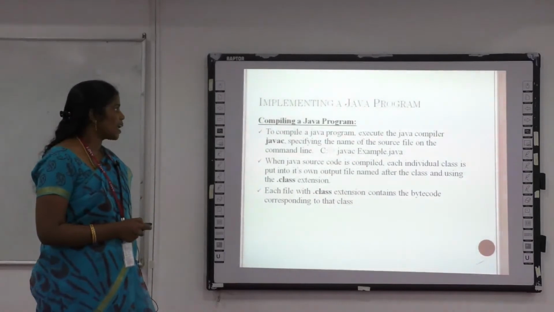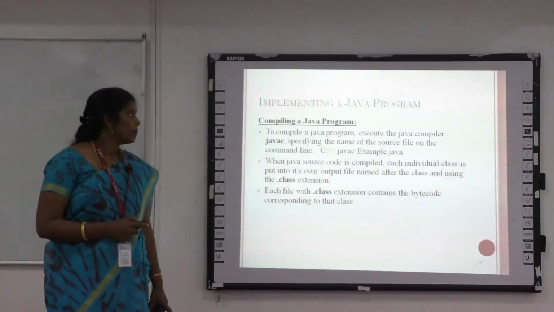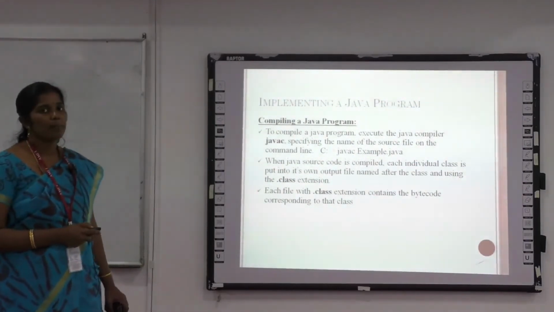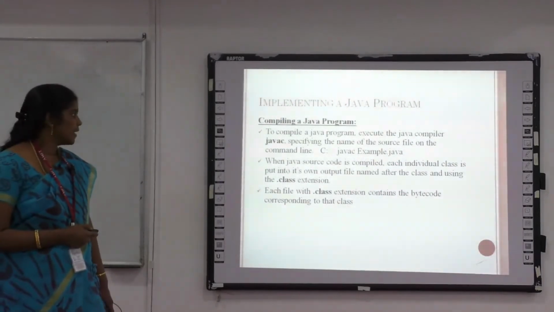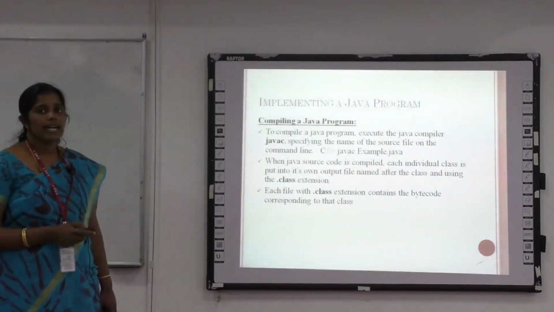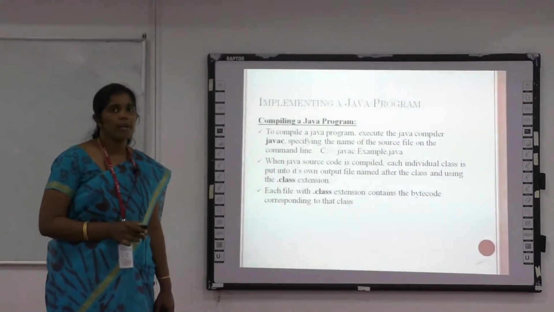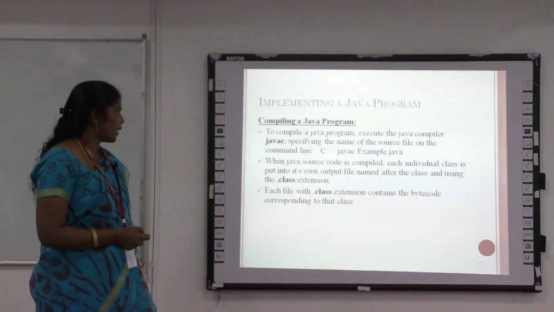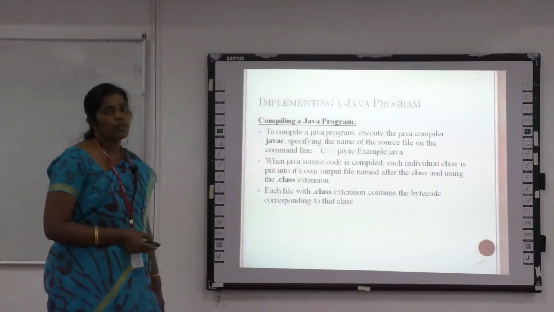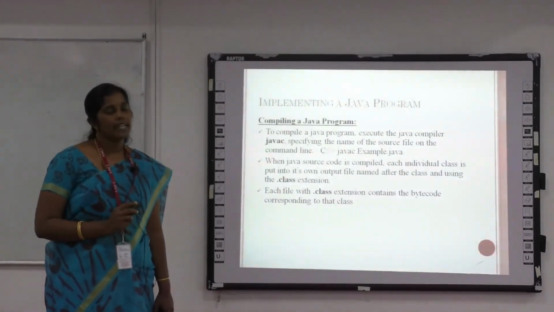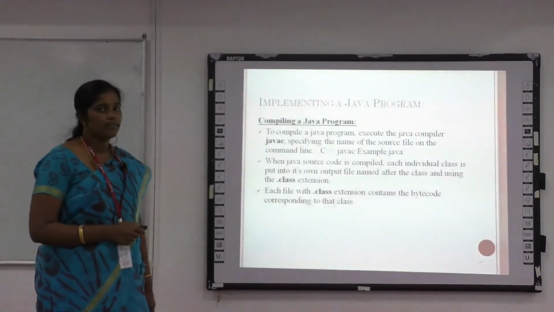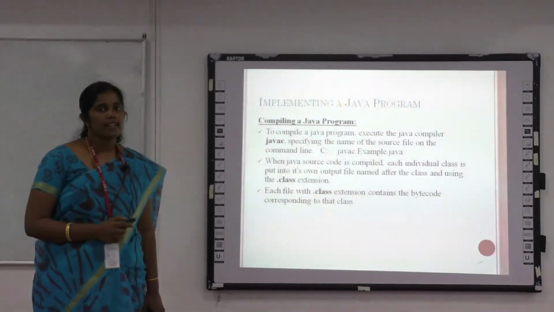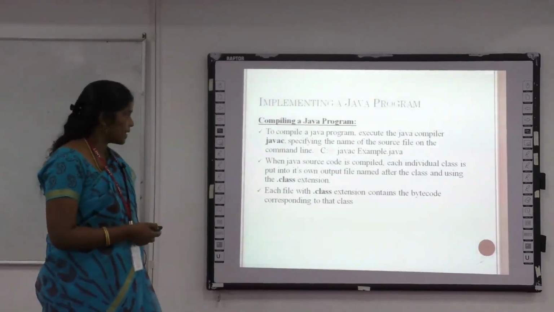Once you compile successfully, the compiler changes your source code into bytecode. A class file is created with the .class extension, which contains the bytecode for the source program. Each file with the .class extension contains the bytecode corresponding to that class. We can see the class files in the corresponding directory if the program compiled successfully.